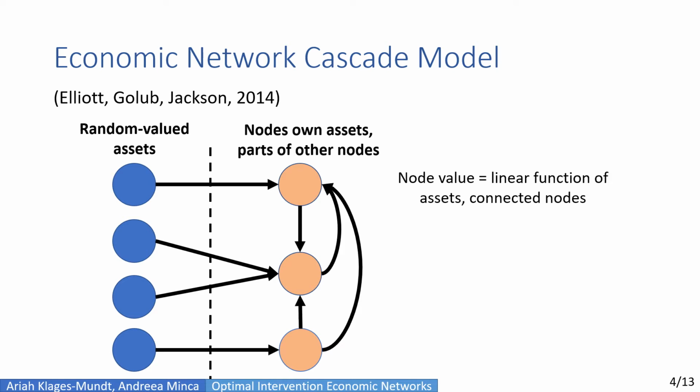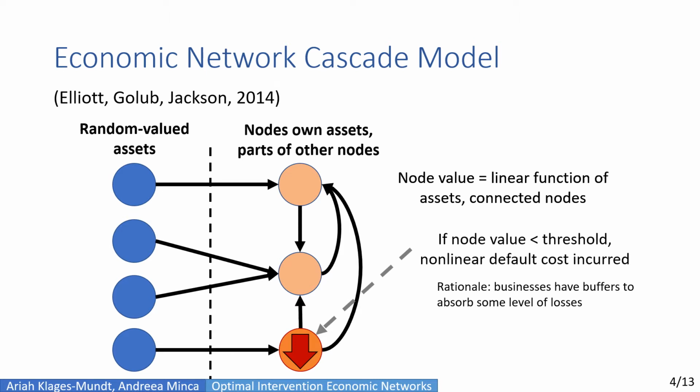We use the economic network model from Elliott, Golub, and Jackson. In this model, there are random valued assets and nodes which own assets as well as parts of other nodes. And the node value here is normally a linear function of assets and connected nodes. Now, if a node value falls below some threshold, there's a nonlinear default cost that's incurred. And the rationale here is that businesses have buffers to absorb some level of losses. And these default costs propagate through the cross-holdings to other nodes in the network, which may trigger a cascade of other defaults.